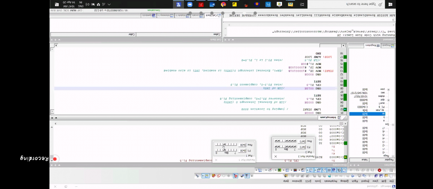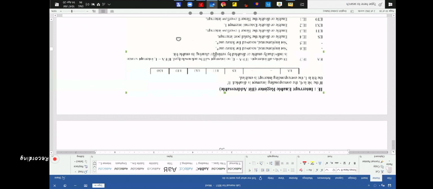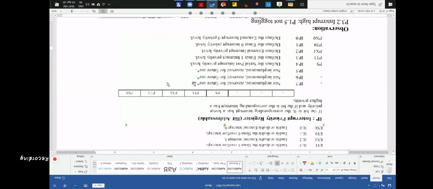Why? Because in the IP, the interrupt priority register, I have given the priority to INT 1 instead of INT 0. In the IP, I have made this bit 1. That's why it will give the priority to INT 1.